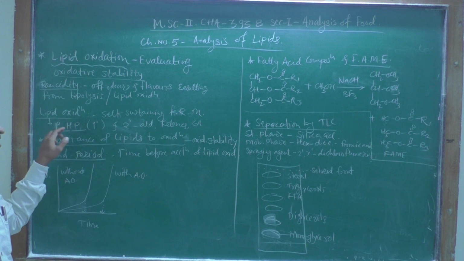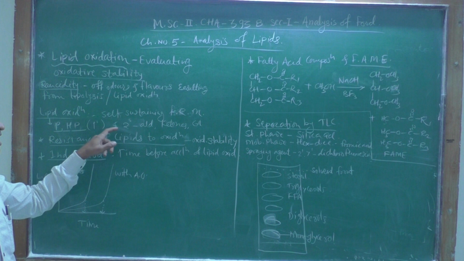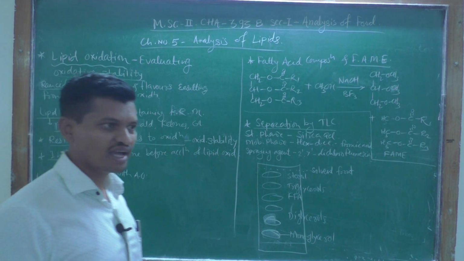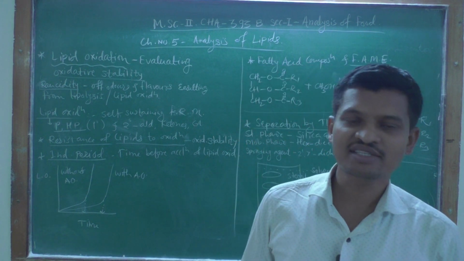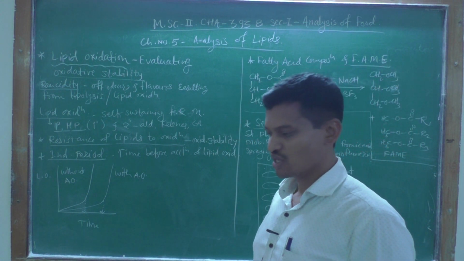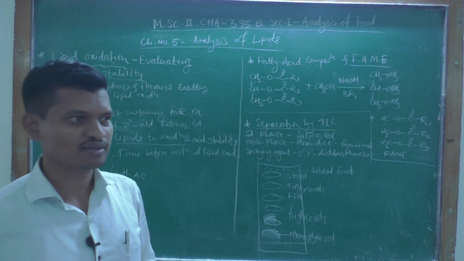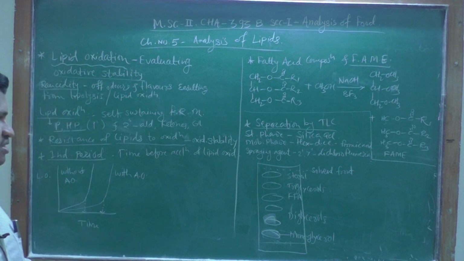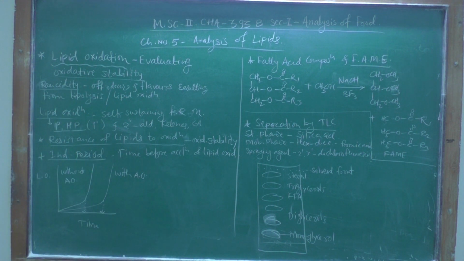Peroxides and hydroperoxides are the primary oxidizing products of lipid oxidation, and the secondary oxidizing products are aldehydes, alkenes, conjugated dienes, trienes, ketones, carboxylic acids, and other organic volatile compounds. Okay, so these are the secondary oxidizing products of lipid oxidation.